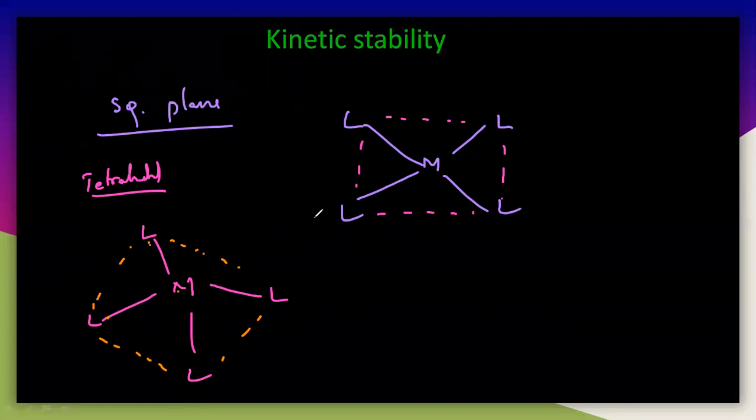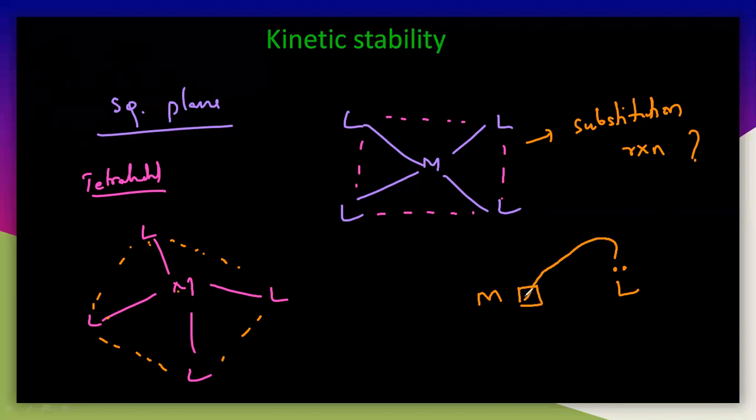So here the square planar. You can see one thing here, that this square planar can easily undergo substitution reaction. Why? What is the reason here? Because see here, there are 4 ligands like this. So what is the role of the ligand here? There is a metal, it has an empty orbital, and the ligand always has a lone pair of electrons. This lone pair of electrons must be donated into the vacant orbital of the metal. Then only it is called the metal complex.